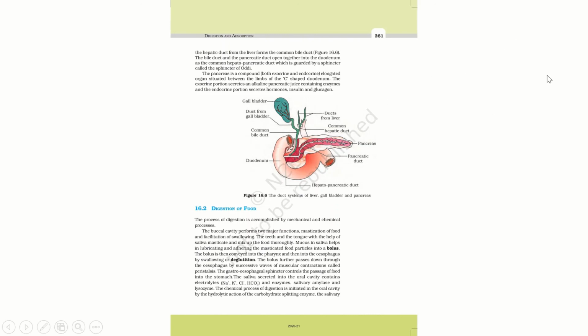One more thing I would like to add is about bile. Bile is formed of bile pigments like bilirubin and biliverdin, along with bile acids and some cholesterol, in an alkaline fluid. So this is all for this video.